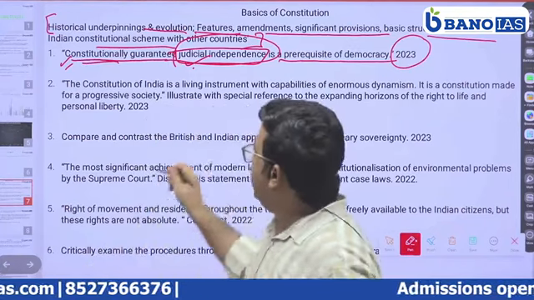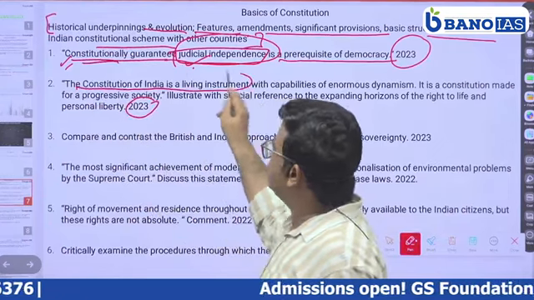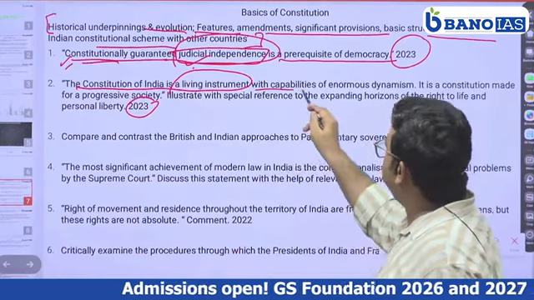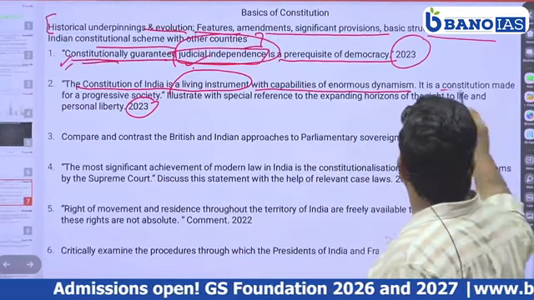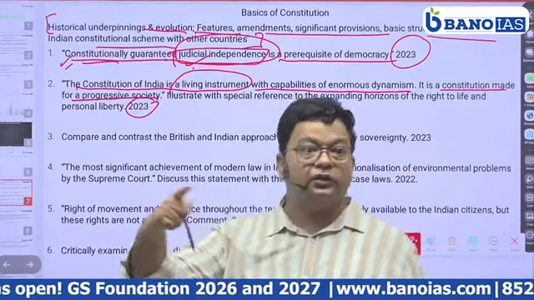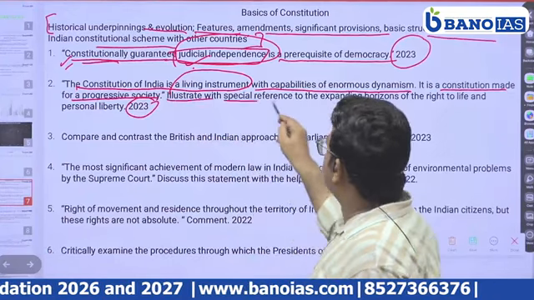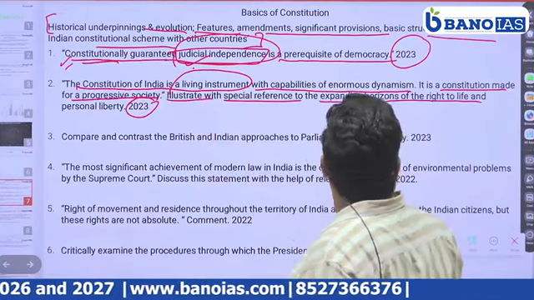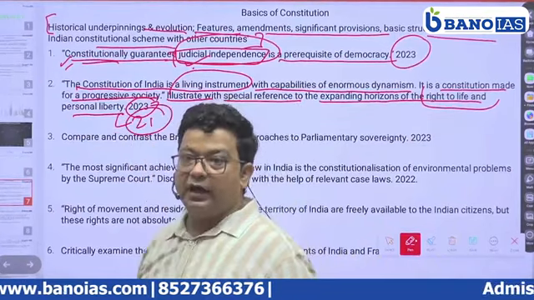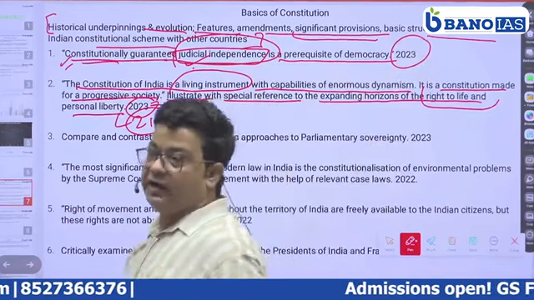to protect individual rights, right? Then in 2023, another question: the Constitution of India is a living instrument, an evolving document with capabilities of enormous dynamism. It is a constitution made for a progressive society, meaning modern society, when new aspirations are coming up. Illustrate with special reference to expanding the horizon of right to life and personal liberty, that is Article 21. That is again from the significant features of the Indian Constitution.